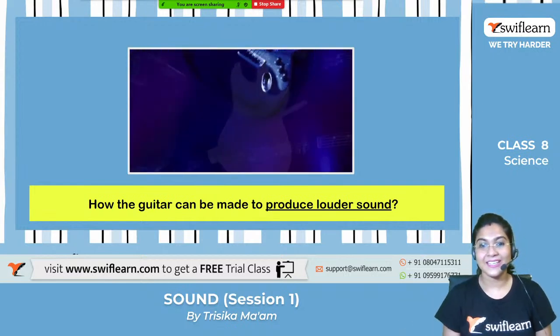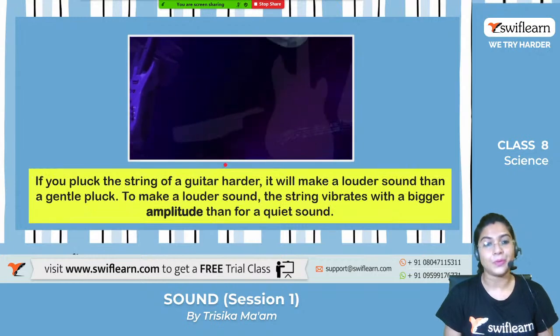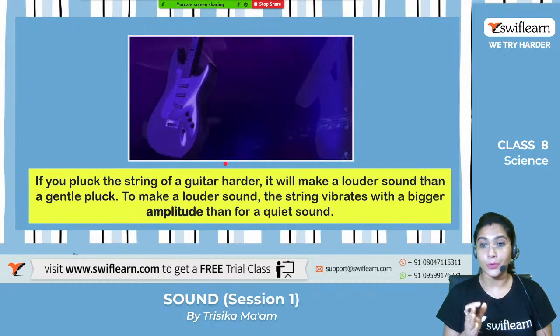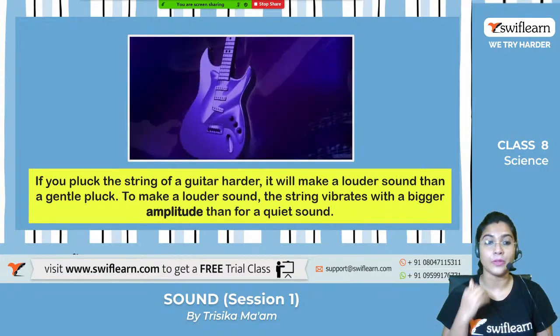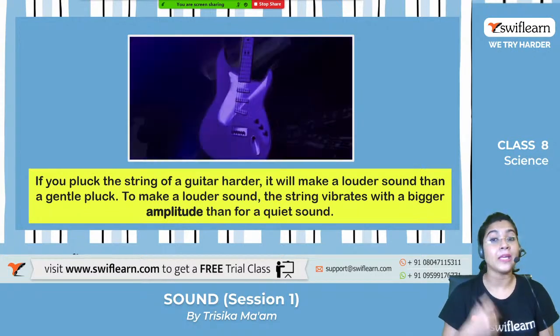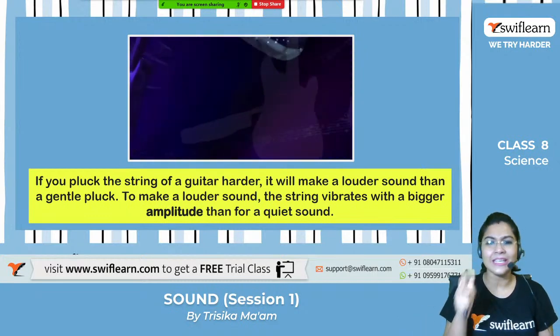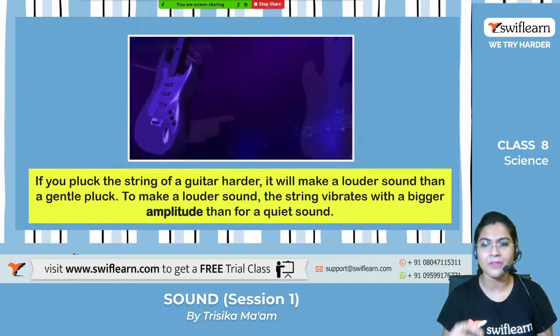Yes, it depends on what factor? The amplitude. Okay, so this amplitude is a very new word to you, right? Okay, so hear it very carefully, right? If you pluck the string of the guitar harder, it will make a much louder sound. And if you pluck it very lightly, it will give you a very low sound, right? The loudness will be very low.